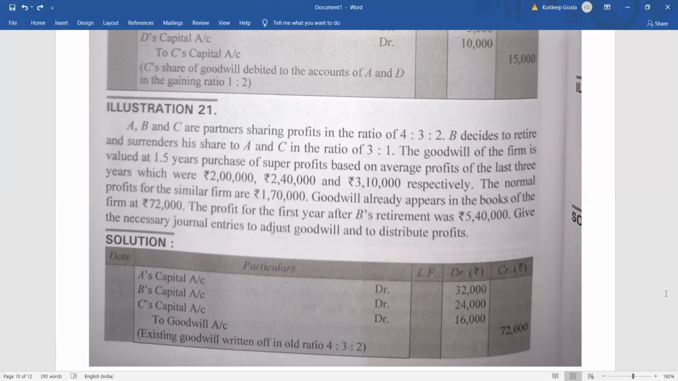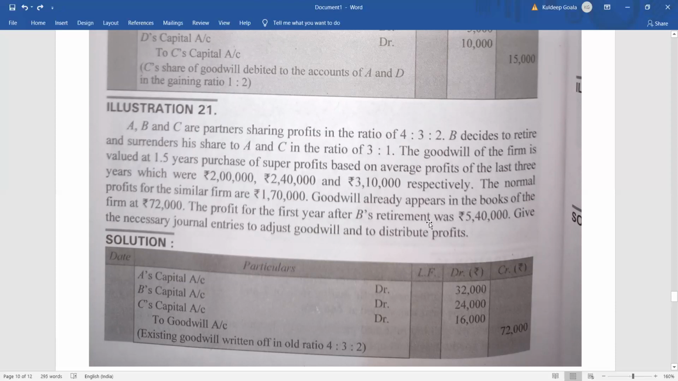The goodwill of the firm is valued at 1.5 years' purchase of super profit. We have to calculate that here. The super profit is based on the average profit of the last 3 years, which were 2 lakh, 2,40,000, and 3,10,000 respectively. The normal profit was 1,70,000. To find the super profit, average profit equals the total profit divided by the number of years, right? Then average profit minus the normal profit, that is 1,70,000, will be the super profit.